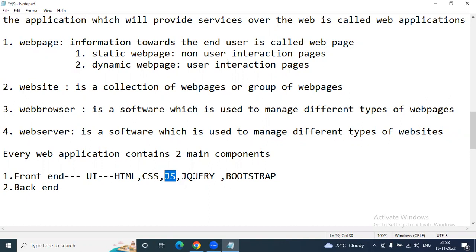And coming to jQuery and Bootstrap, sir. See, jQuery and Bootstrap are advanced front-end technologies which are developed by using HTML, CSS, and JavaScript only. So jQuery is literally an extension of JavaScript. jQuery is a JavaScript library. The difference is, if you go through JavaScript, then you need to write a lot of manual script.